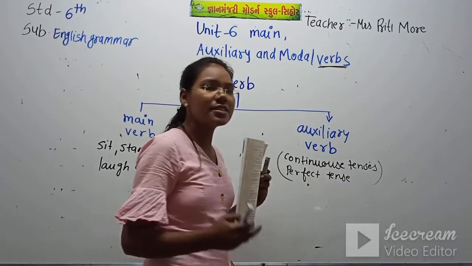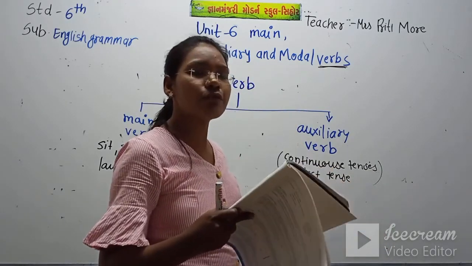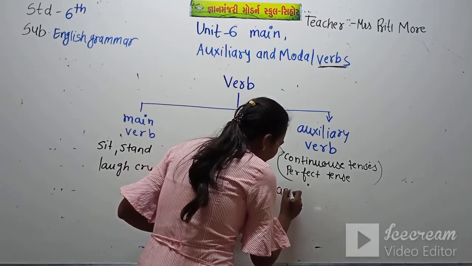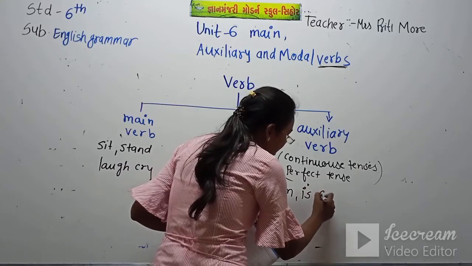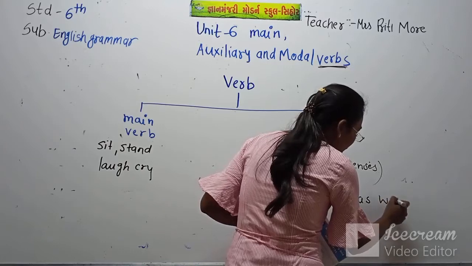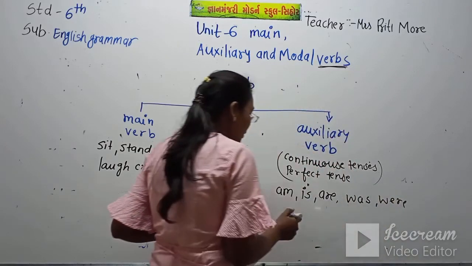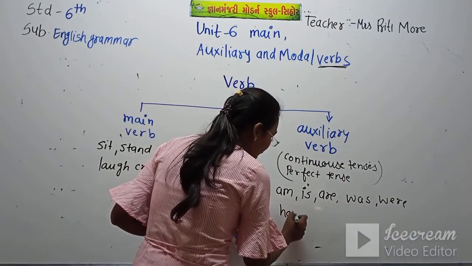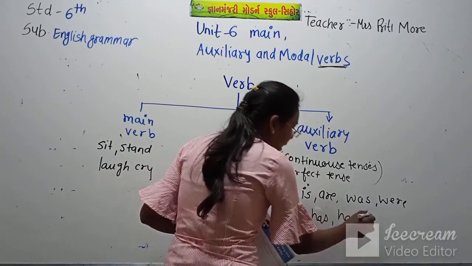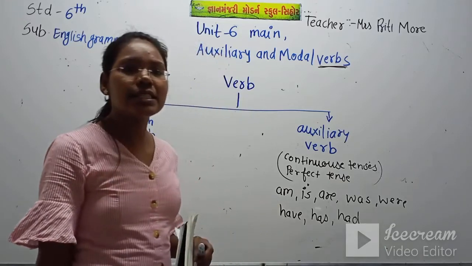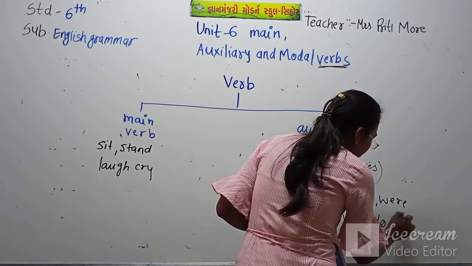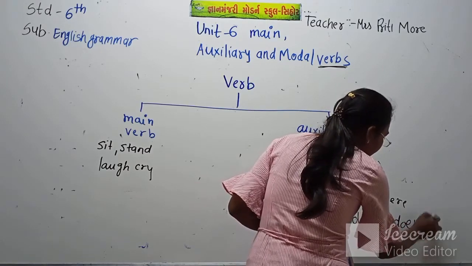So in the continuous tense, which auxiliary verb, which helping verb do we use? We use am, is, are, was, were, and in the perfect tense we use have, has, had. And for making the sentence negative, we use do, does, and did.